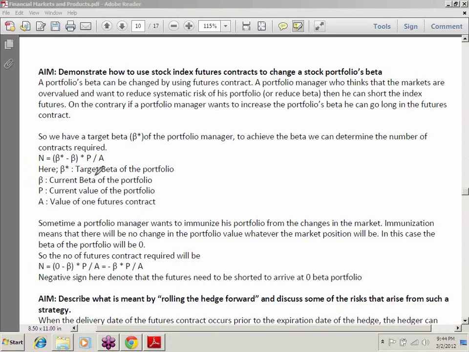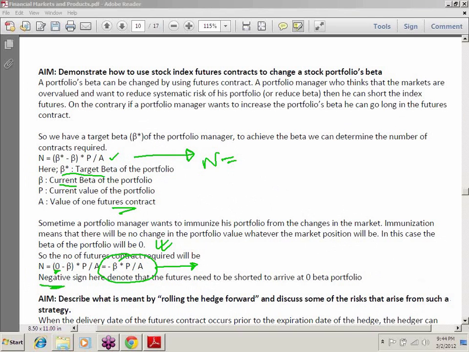This is the formula: N = (beta target minus current beta) times current portfolio value divided by the value of one futures contract. And if you make beta target 0, it's a completely hedged portfolio. Beta target will become 0, so N will be equal to minus beta into PA. The negative sign means you are shorting.